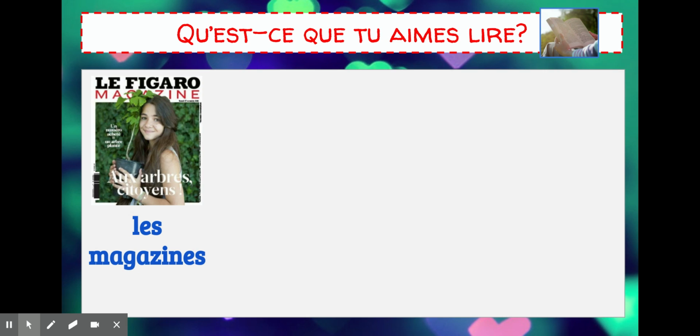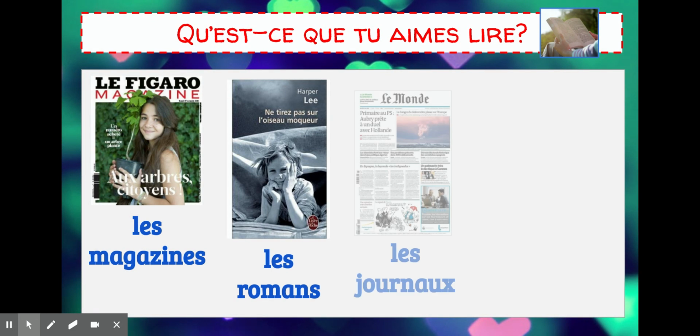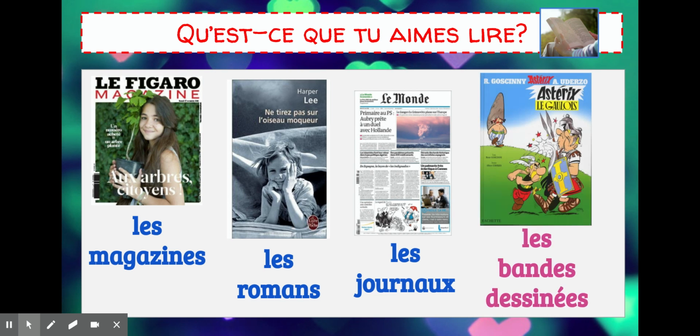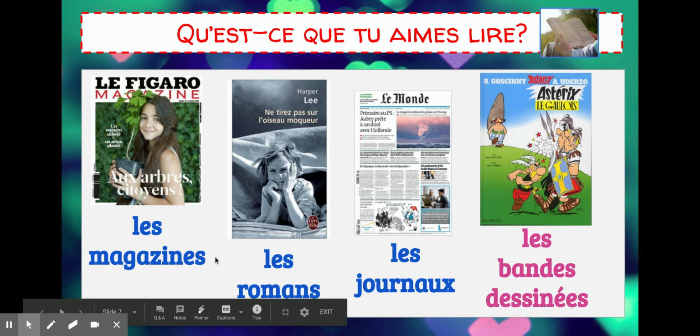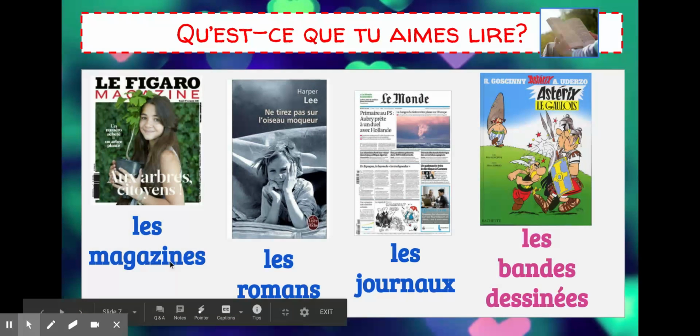We have les magazines, les romans, les journaux, and les bandes dessinées. So, les magazines, say this word with me, les magazines. So, les magazines is pretty easy to figure out. Looks just like the word in English.